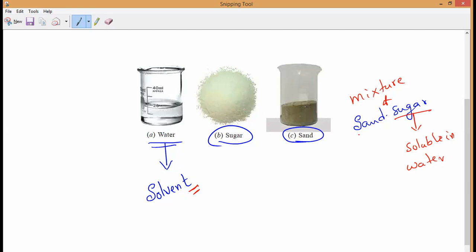So we know that sugar will dissolve in water, and sand is not dissolvable. Sand is not soluble in water, so it can be separated easily. Is it yes or no, guys? Yes, sir. That is the first technique.